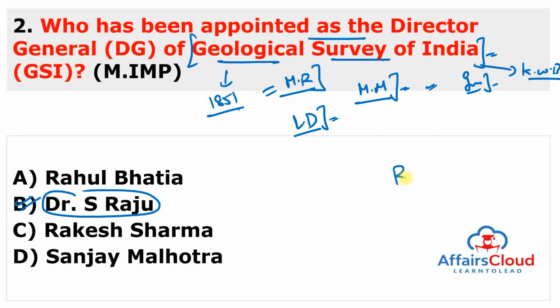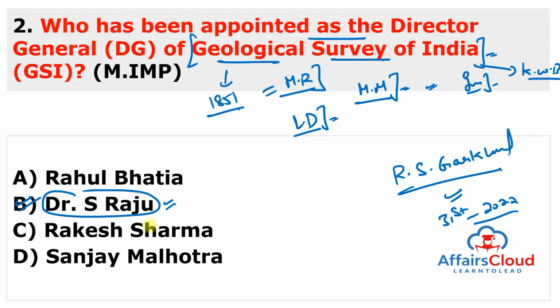Earlier, this position was with R.S. Gadkhal. You can also remember the name R.S. Gadkhal, but he superannuated on 31st of March 2022. So now from 1st of April, Dr. S. Raju is the Director General of the Geological Survey of India. And you can also remember that he had been serving in the various fields such as planning, programming, and implementation of various geoscientific projects of the national importance.